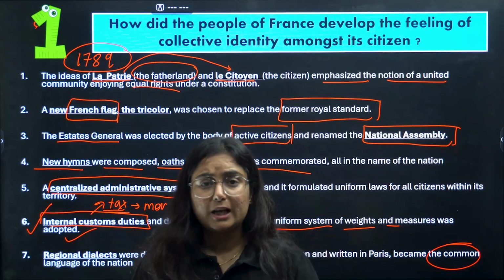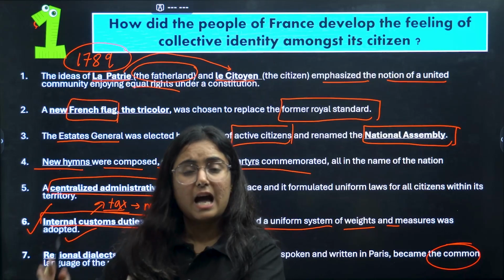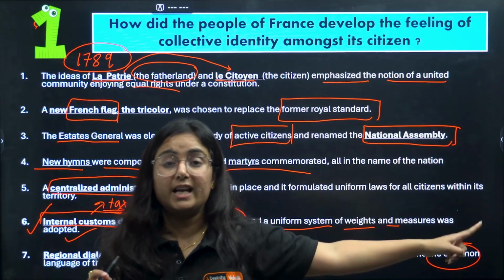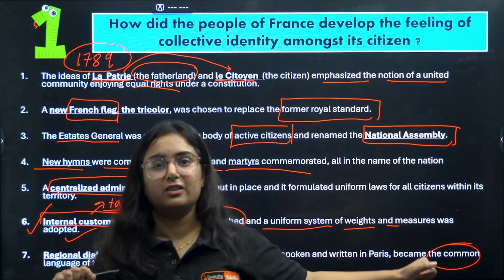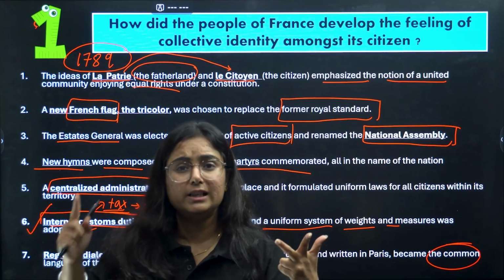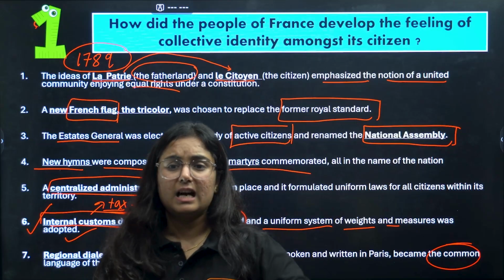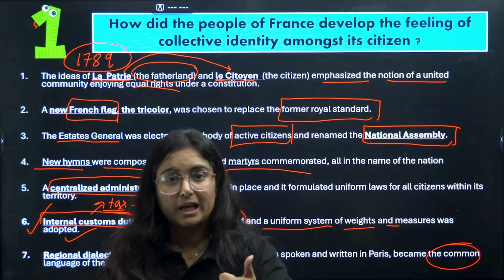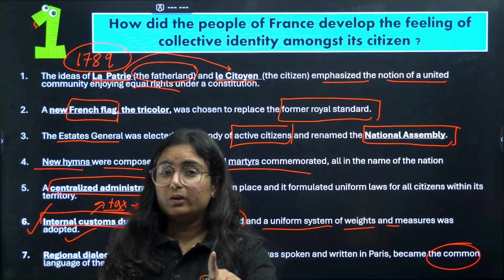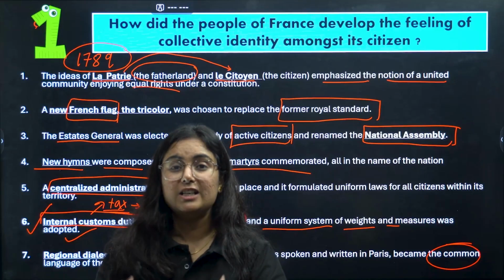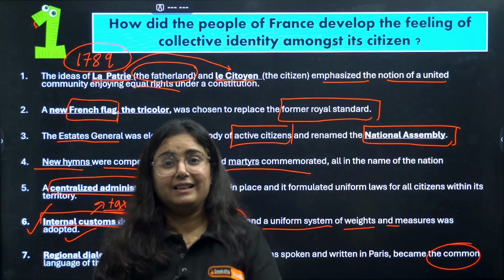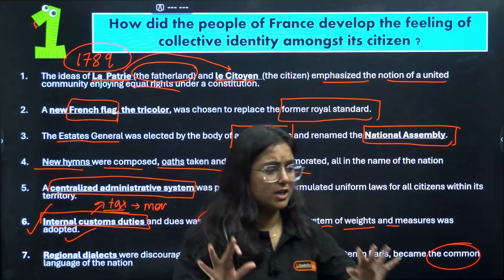Which people are doing that? These are the people referred to as the National Assembly. This National Assembly replaced the prior body that was referred to as the Estates General. Hymns were composed, oaths were taken, and martyrs were commemorated, all in the name of the nation. Moving further, a centralized administrative system was made so that everyone can enjoy uniform laws throughout the country. Custom duties were abolished, and very importantly, the French language was promoted, discouraging regional languages. So you have learned a 5-marker question from history.